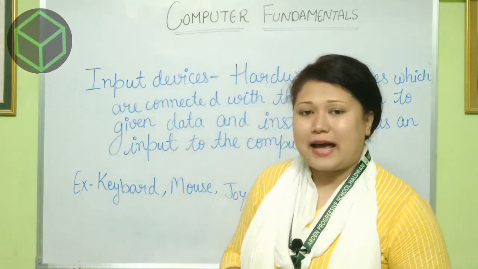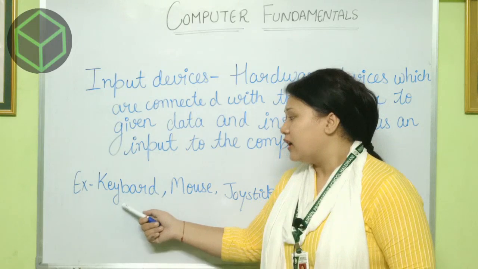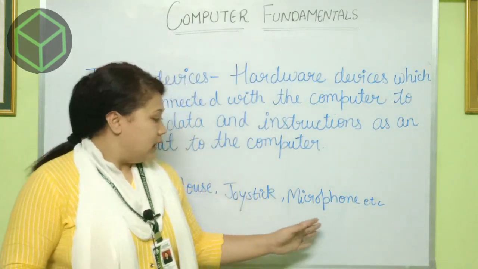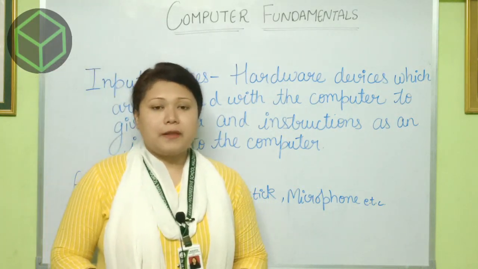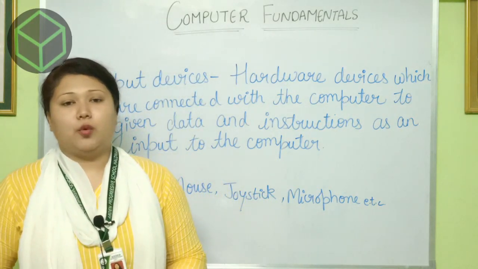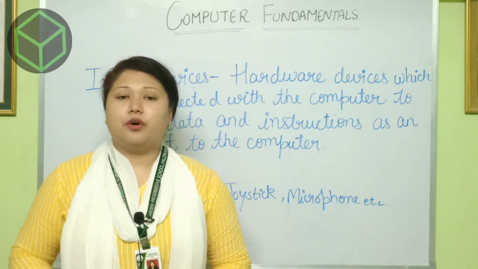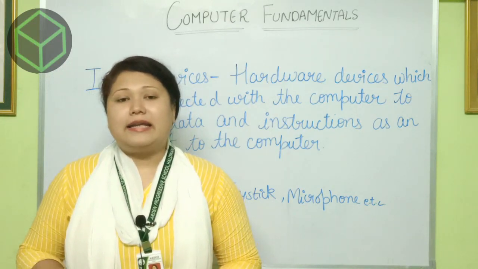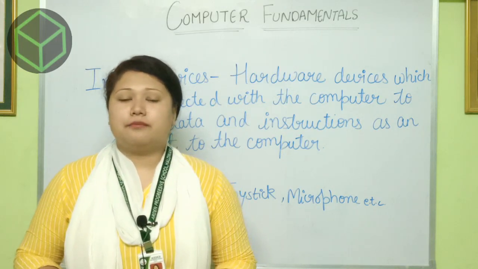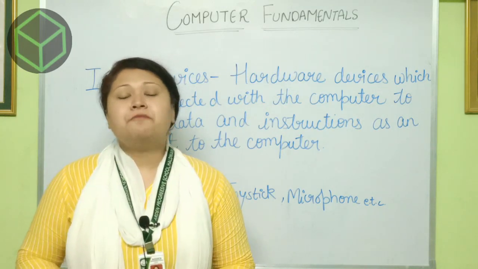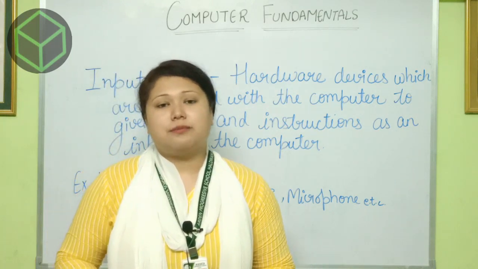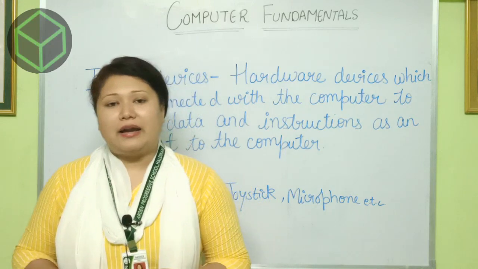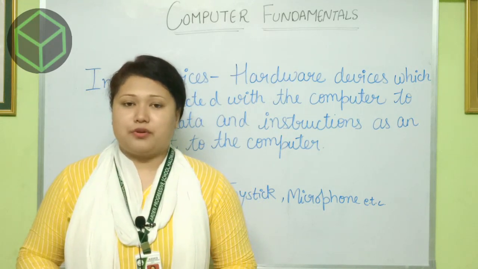Now let's see examples of input devices: keyboard, mouse, joystick and microphone. You all know about keyboard. Keyboard is an input device. With the help of keyboard we give any instruction or data by typing, right? The next is mouse. Mouse is a pointing device which helps us to select and to give any instruction to the computer.